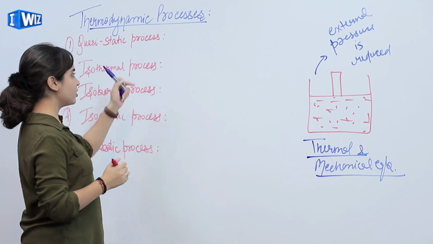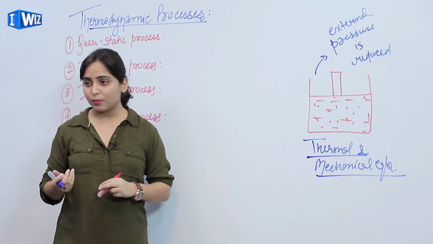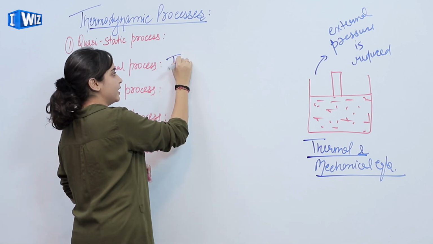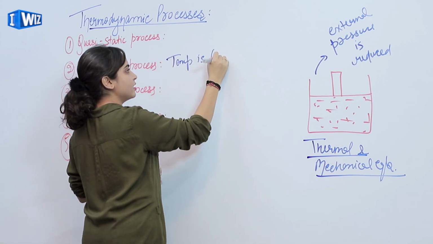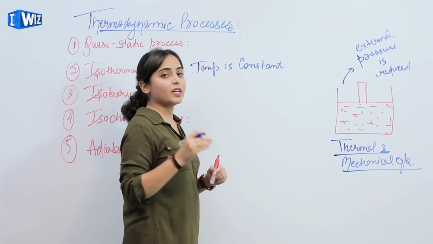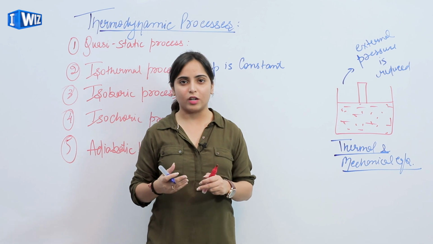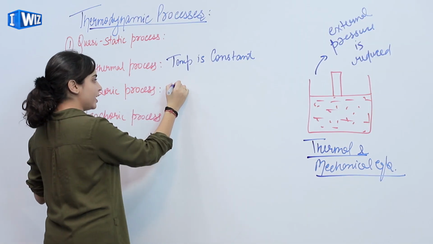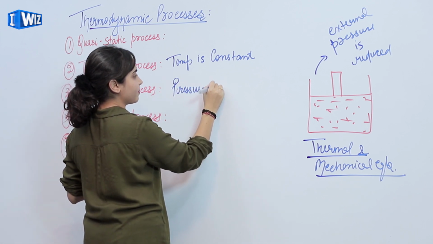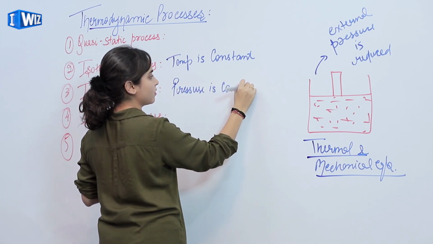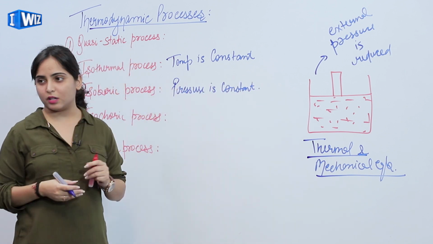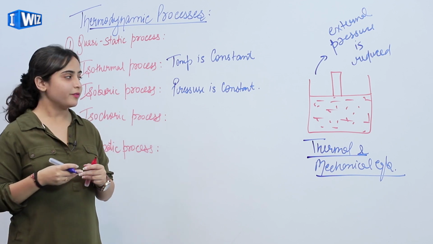Next we have the isothermal process. In an isothermal process, the temperature remains constant. For example, in such processes, we fix the temperature and we change volume or pressure. In an isobaric process, pressure is constant. That is, we can change the volume and temperature, but the pressure should be fixed.